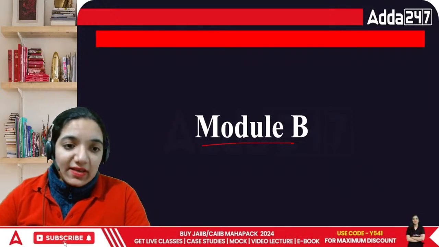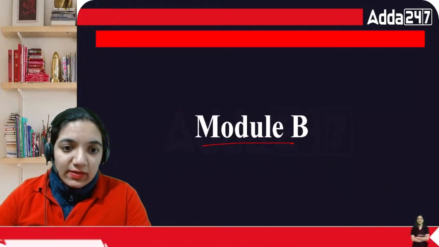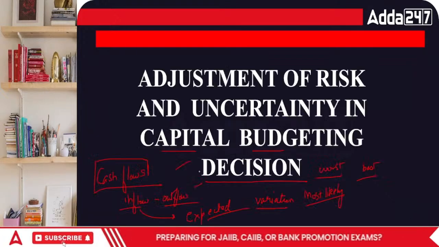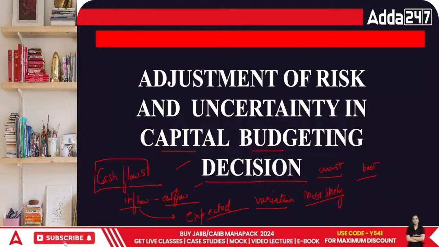Next, that comes in this area is related to an important issue: adjustments of risk and uncertainty in capital budgeting decisions. Everybody, let's talk about it.